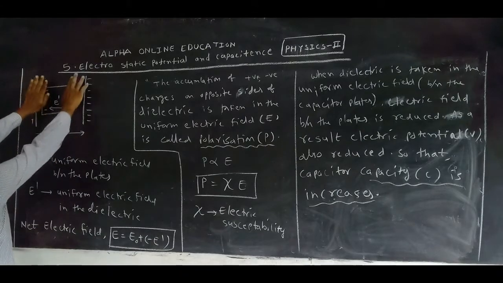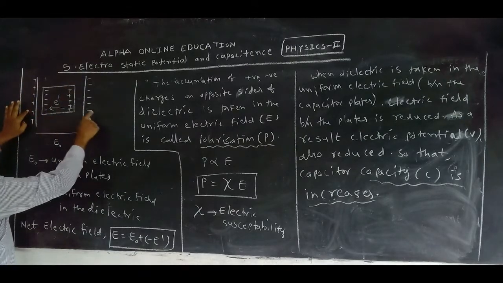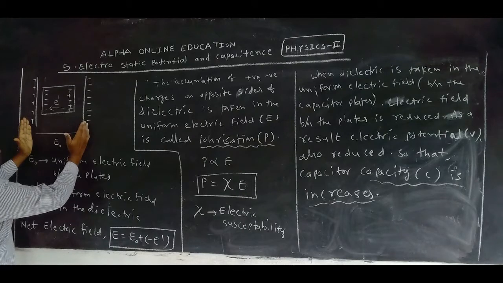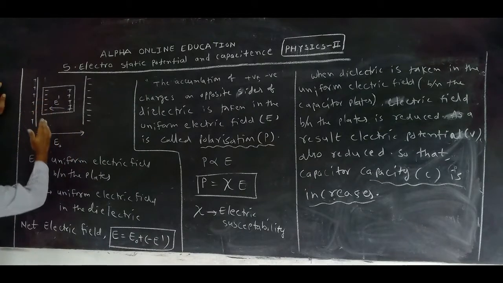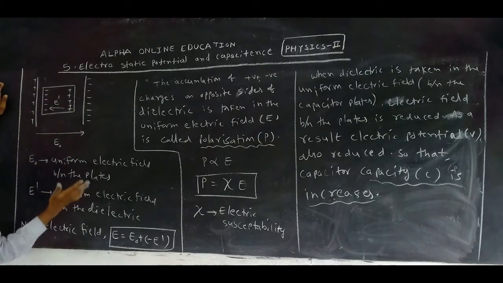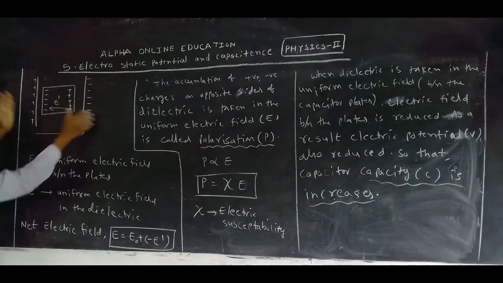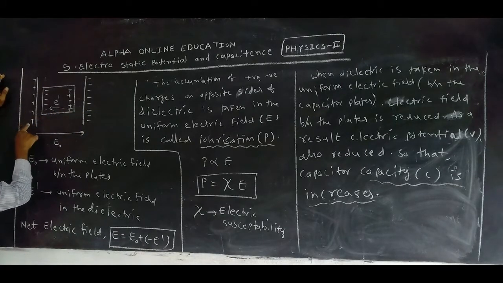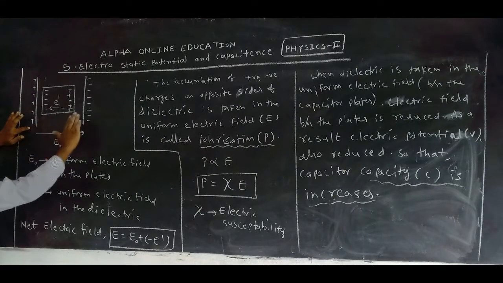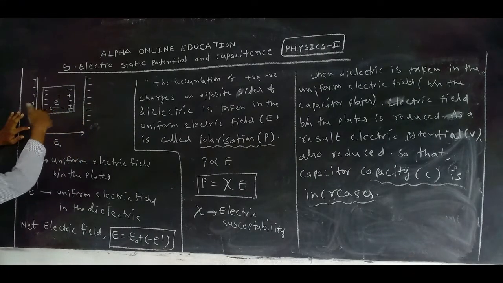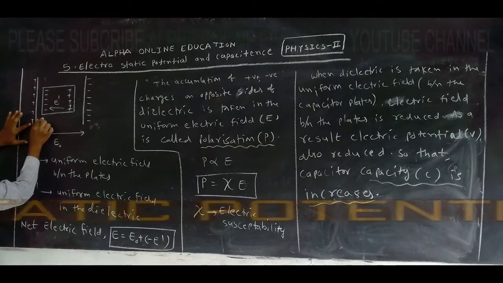Okay, these are the capacitor plates. Here positive charge and negative charge, some potential difference is there. If you take a dielectric, it has no free electrons. That's why on this side negative charges, on this side positive charges. How much is the difference? Very less. Here the distance is more, but here the distance is very less, but positive and negative, high potential, low potential. But here this is high potential, this is low potential when the dielectric is not taken. When a dielectric is taken, the difference between high potential and low potential is how much?